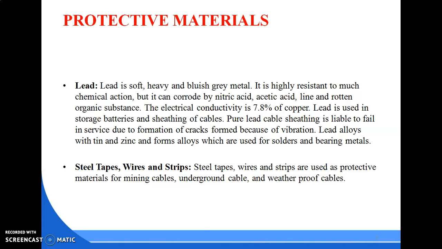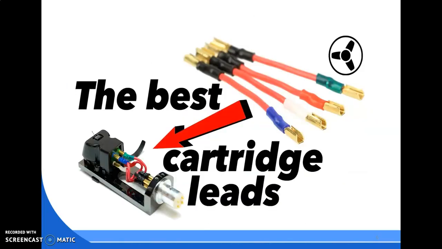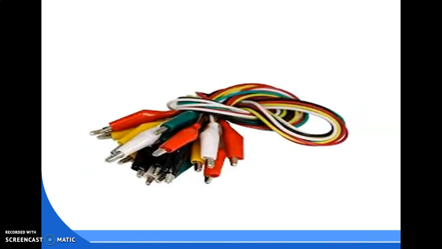These are the protective materials, which protect the sheath of the cable wire.